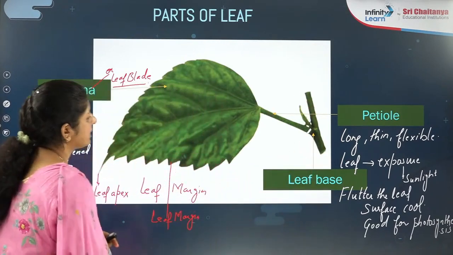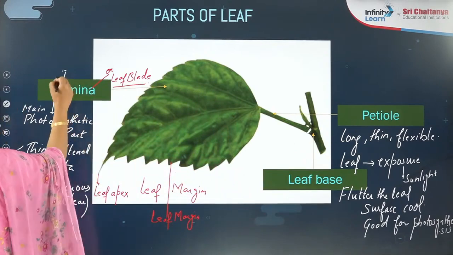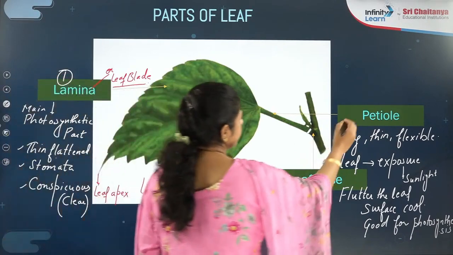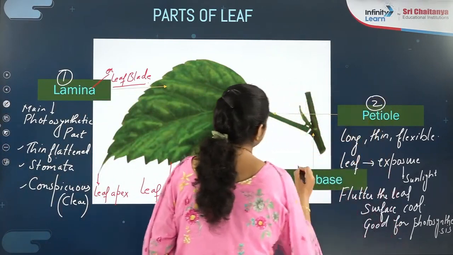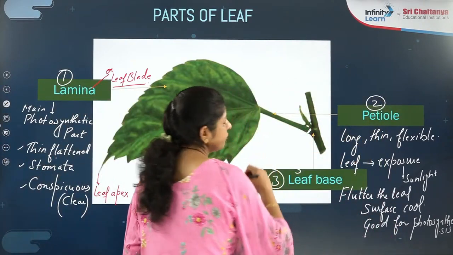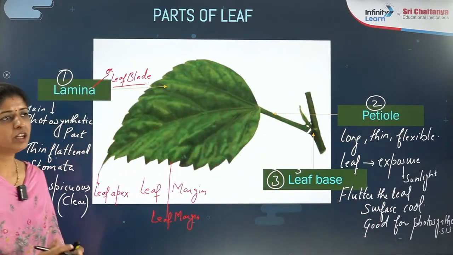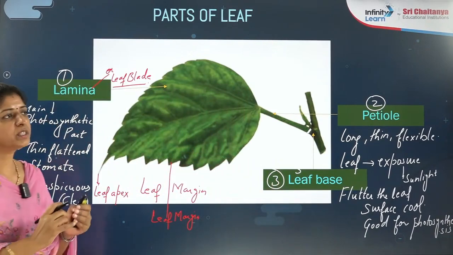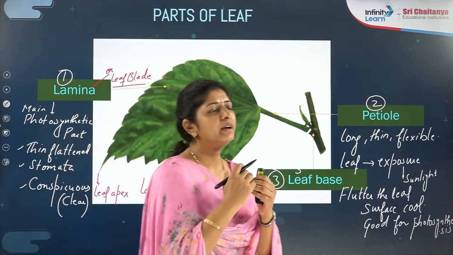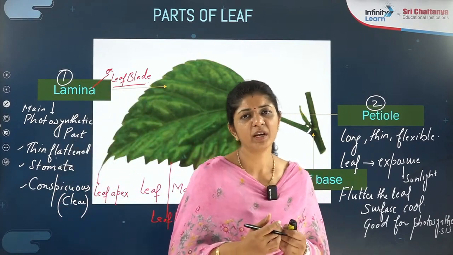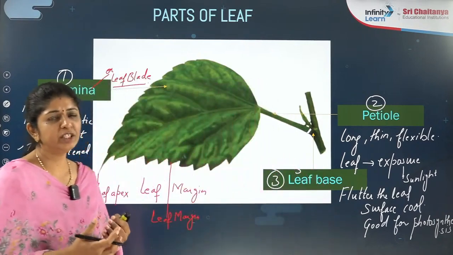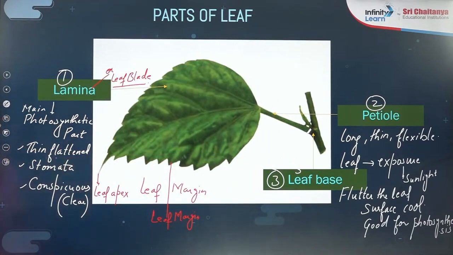So three parts are there. One, we have discussed the lamina. Second, we have discussed the petiole. Third, we have discussed the leaf base. Are you getting that? So you must know all three points: what their main features are, what their structure is, and even their functions, right? This is important. This is about the parts of the leaf.